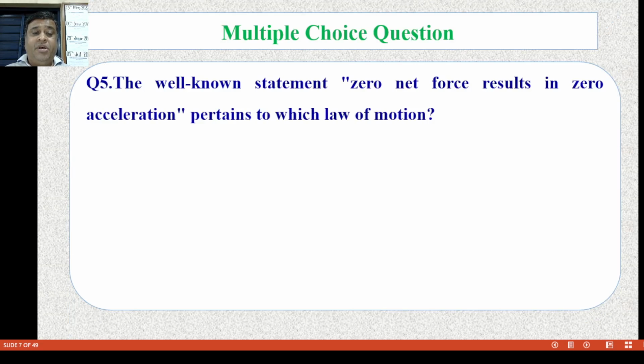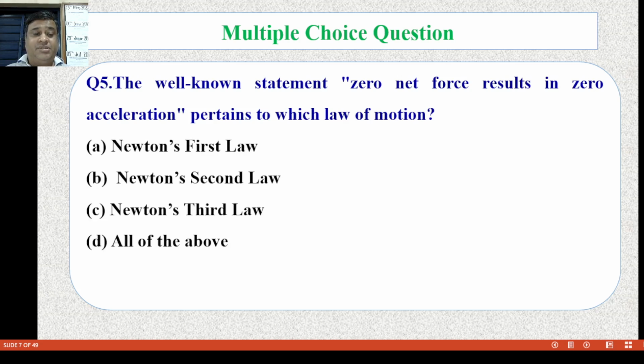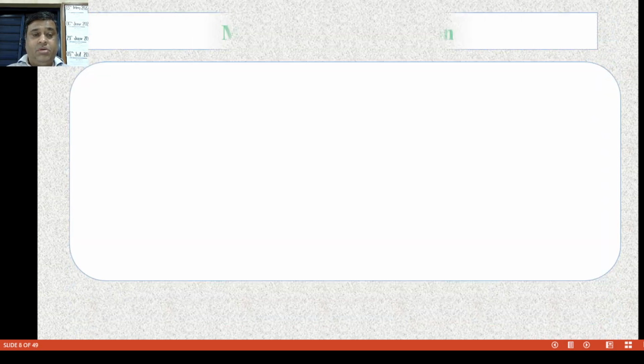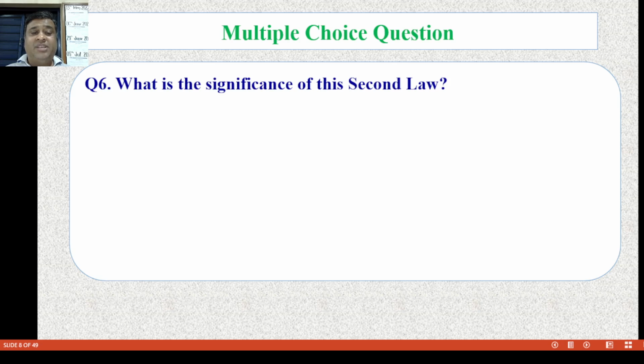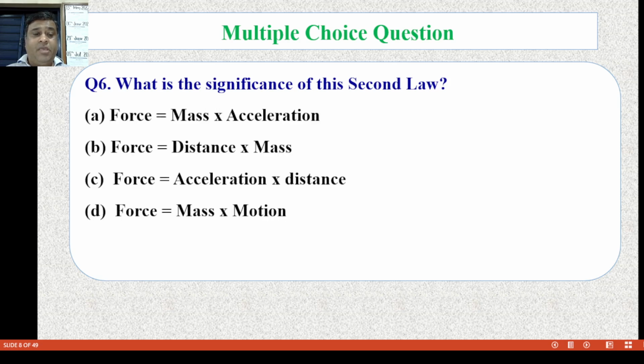Question number 5. The well-known statement zero net force results in zero acceleration pertains to which law of motion? Newton's first law of motion, Newton's second law of motion, Newton's third law of motion, or all of the above. Now the correct answer is A, Newton's first law of motion. Question number 6. What is the signifier of the second law? Force is equal to mass into acceleration, force is equal to distance into mass, force is equal to acceleration into distance and D, force is equal to mass into motion. Now the correct answer is A, force is equal to mass into acceleration.